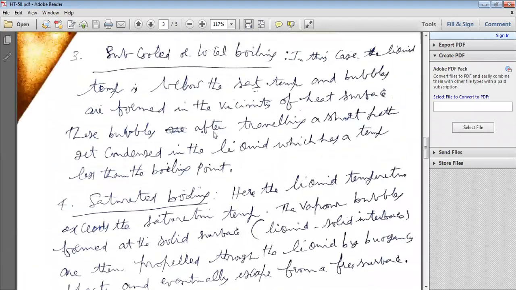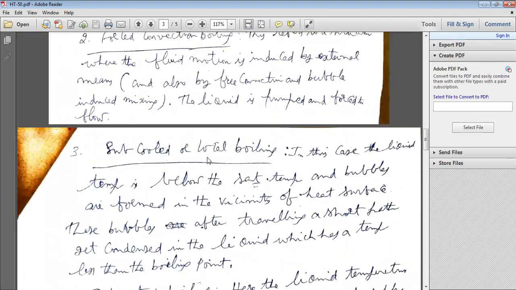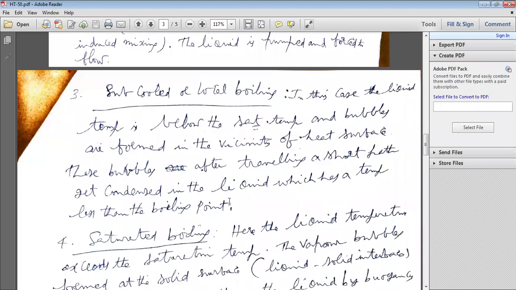And next, subcooled boiling or localized boiling. In this case, the liquid temperature is below the saturation temperature and bubbles are formed in the vicinity of the heated surface. These bubbles, after traveling a short path, get condensed in the liquid, which has a temperature less than the boiling point.